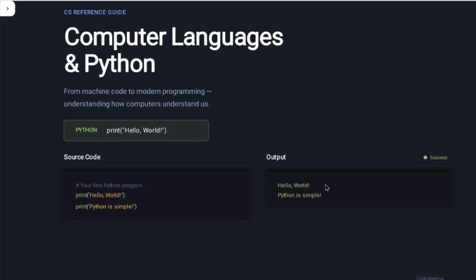So, do you have any idea what Python is, or why Python is used, what a high level language is, and how computers understand what you are writing in the code? Today we will discuss all these things. So our first topic is computer language and Python. This is the topic name.